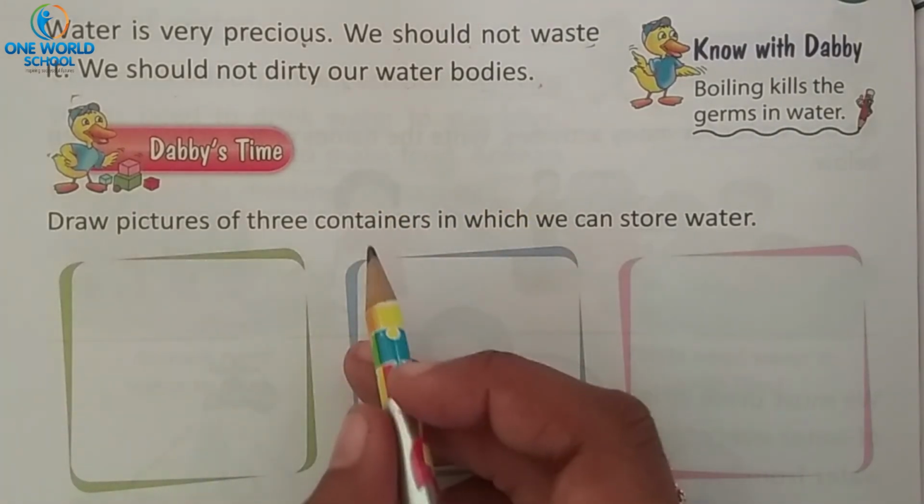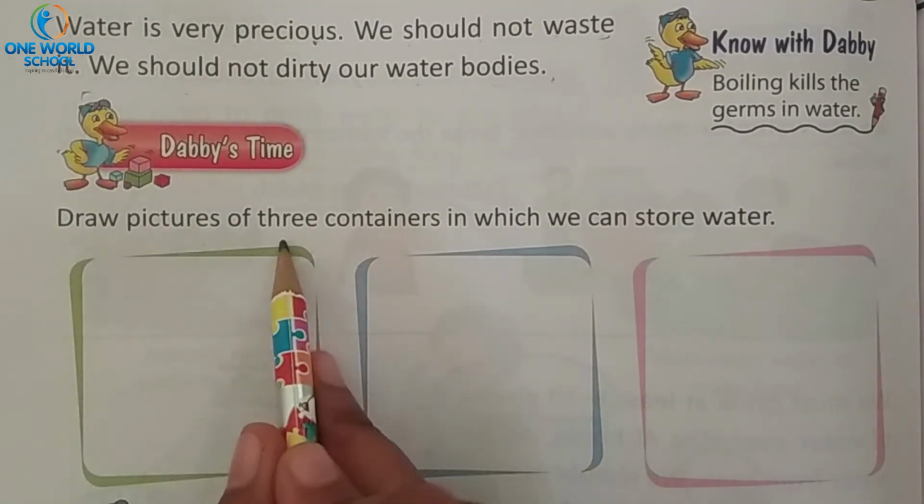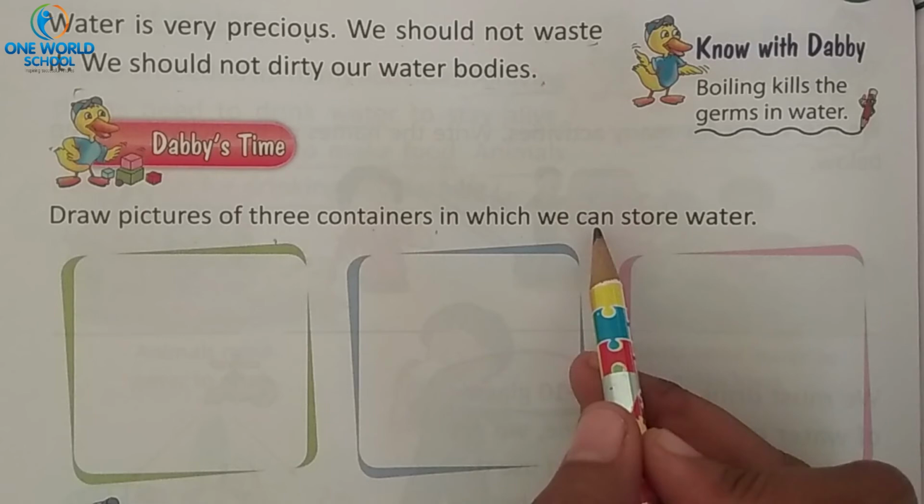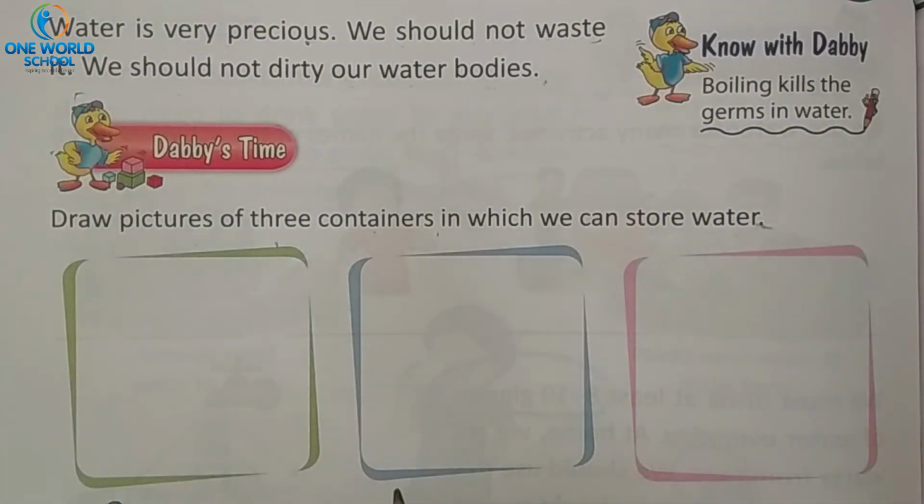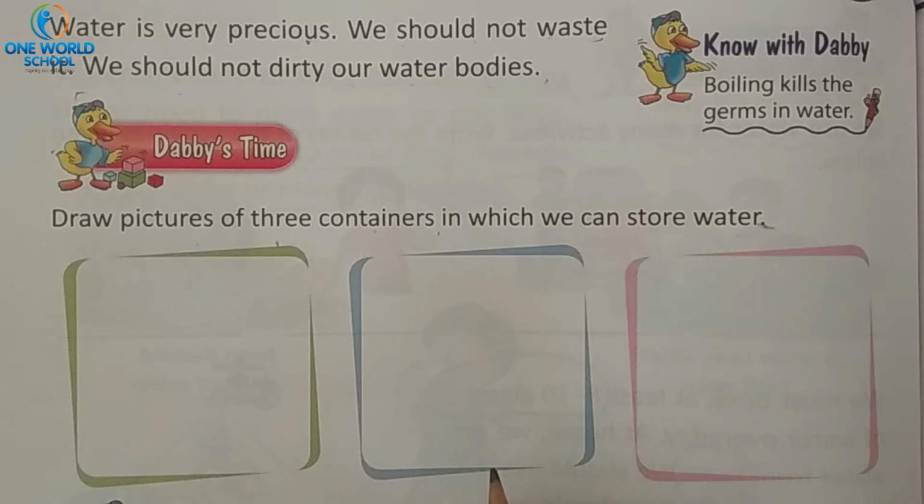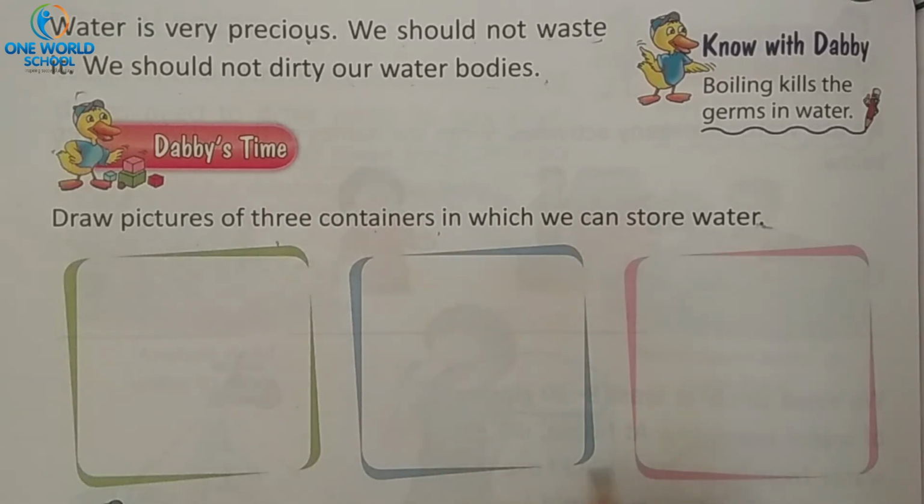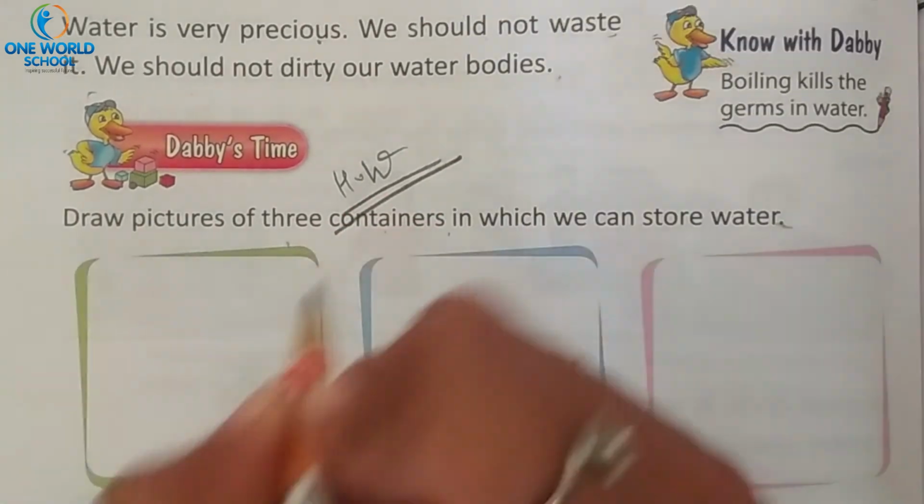Again it's activity time. What do we have to do here? Draw pictures of 3 containers in which we can store water. Here you have to draw a picture of 3 containers in which you can store the water. What are the different containers? Bottle, tank, bucket. Yes or no? Yes. So here you have to draw any 3 containers. But this you have to do in homework.